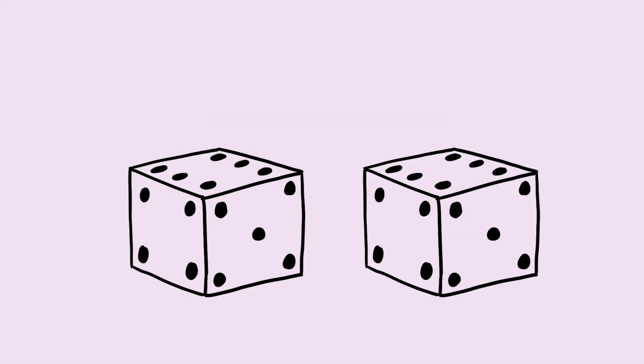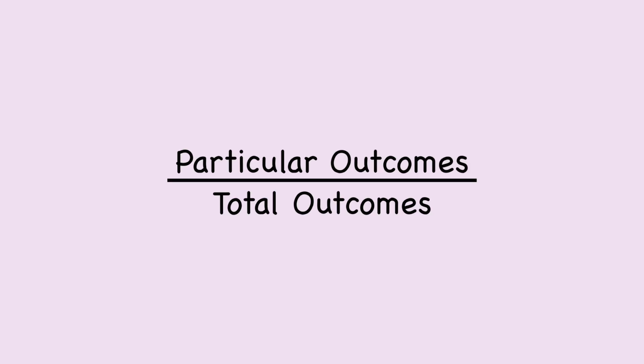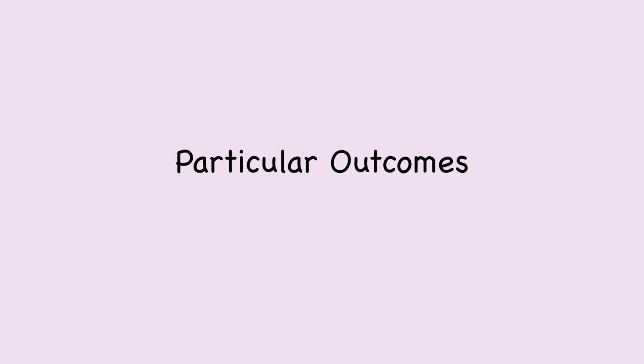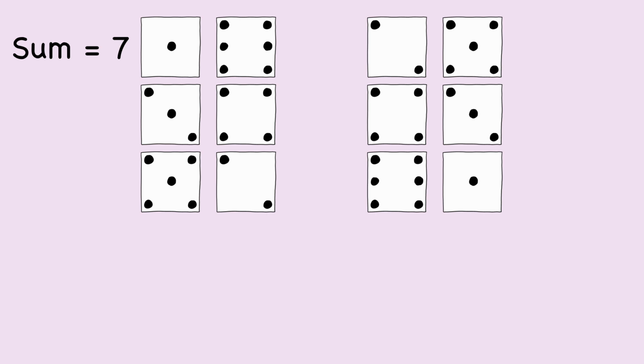Simple enough, for now. If we roll 2 dice, we can make a table of the outcomes, and voila! 36 possibilities. It's as easy as 6 times 6 to count the total outcomes. So now we get to particular outcomes. If we want sums, we can get numbers between 2 and 12, but they don't appear with the same probability. Fortunately, we can simply count up how many times a sum appears using that each pairing has the same probability